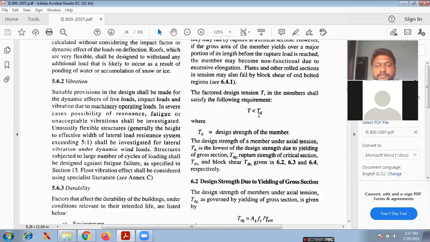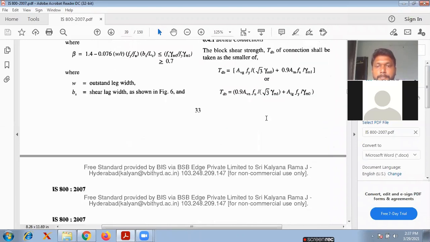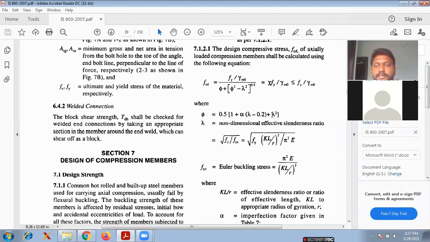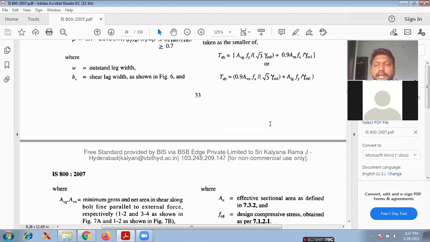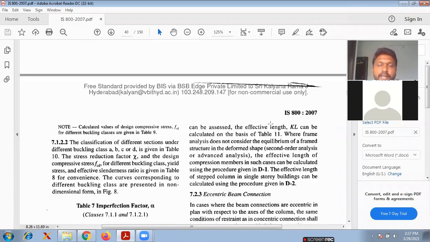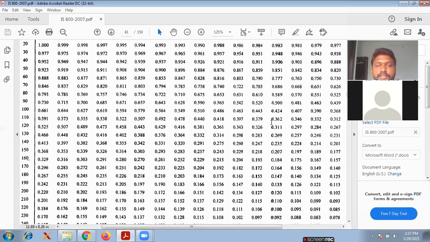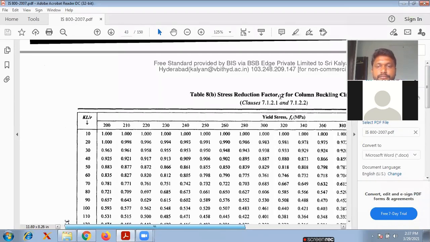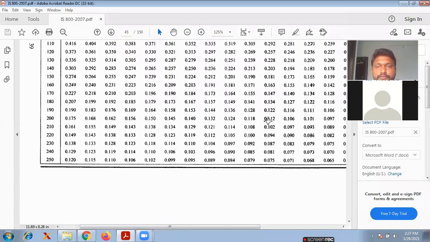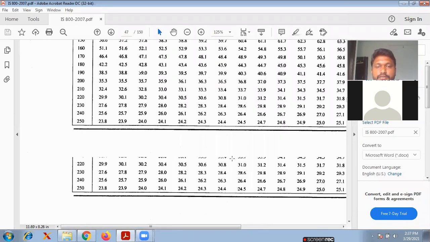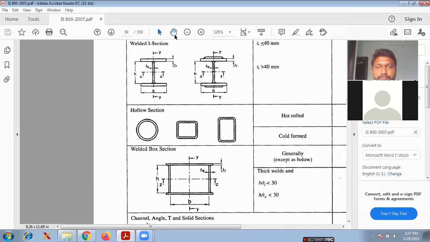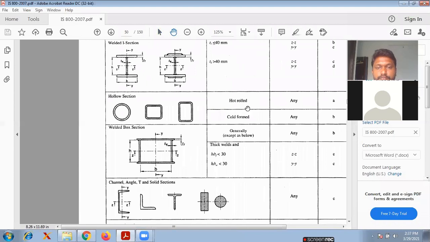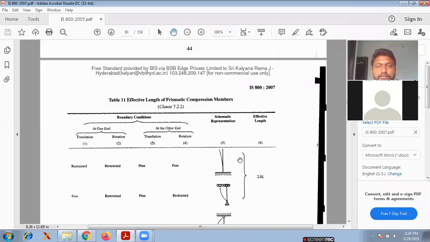Design of tension members, these are the formulas. Yes, design of compression members, these are the formulas. So in Unit 2 only, we will follow these two pages, 33 and 34. Anyway, I will explain clearly on that day. These are the tables, stress reduction values. So these are all the tables, and these are the cross sections. So all of you go through this.